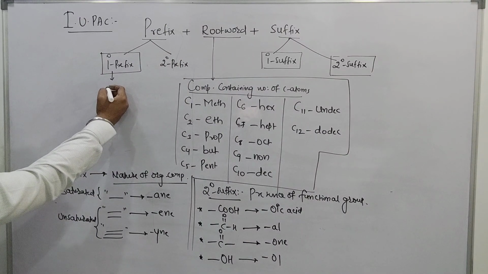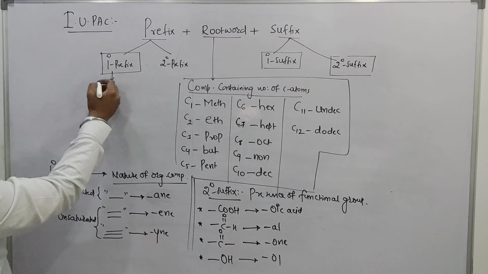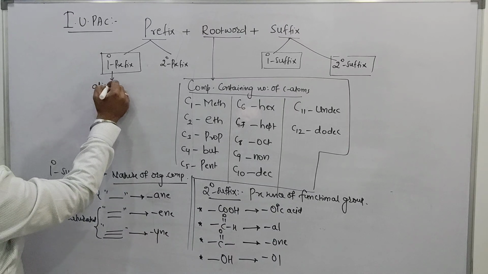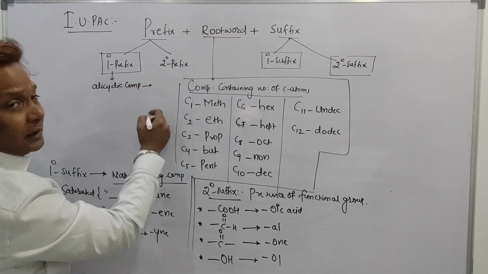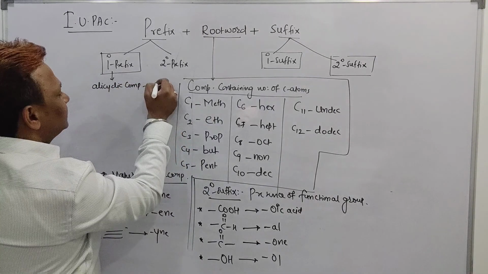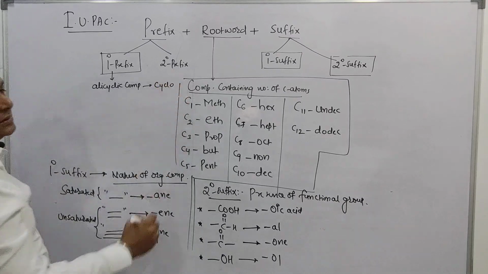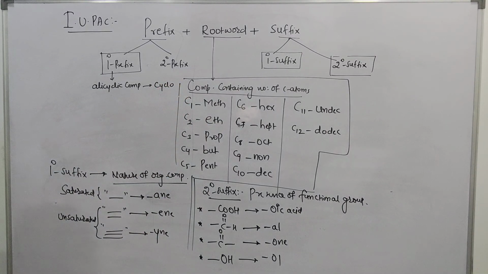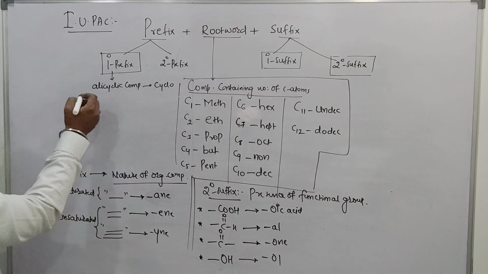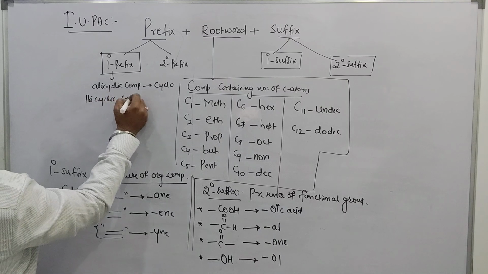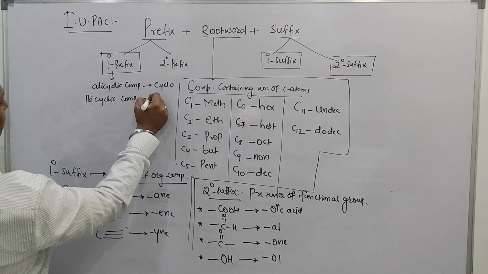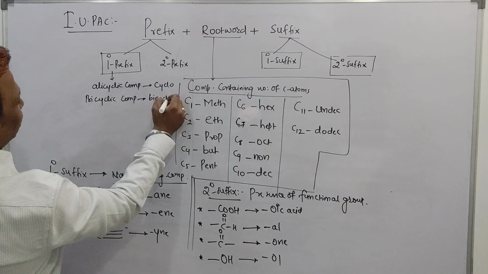If the compound is an alicyclic compound, then the primary prefix I should use is "cyclo". For a bicyclic compound I should use "bicyclo".